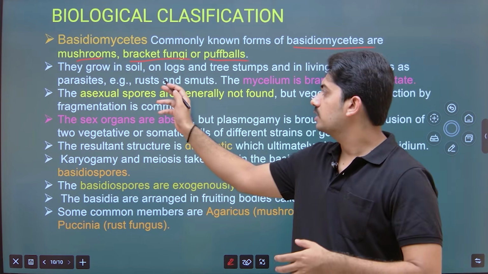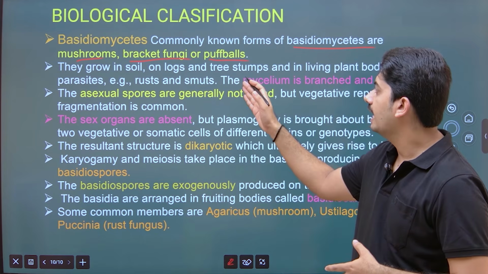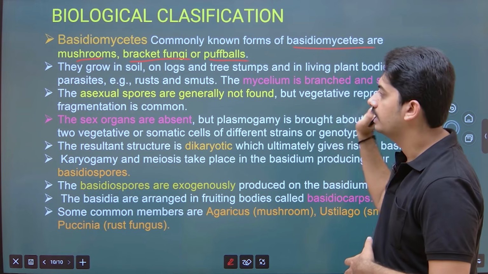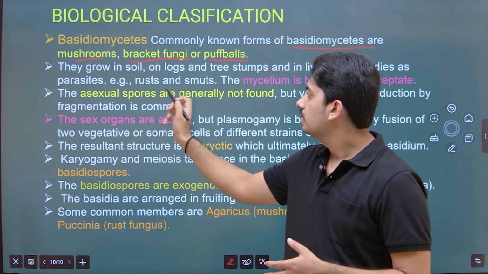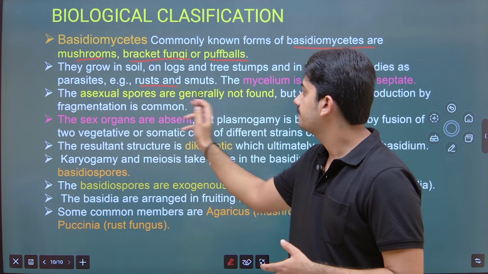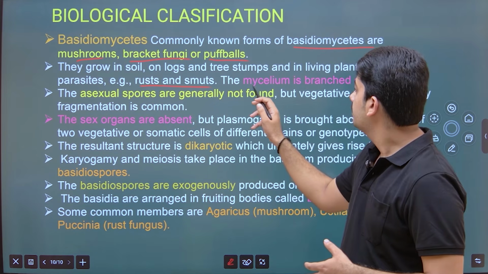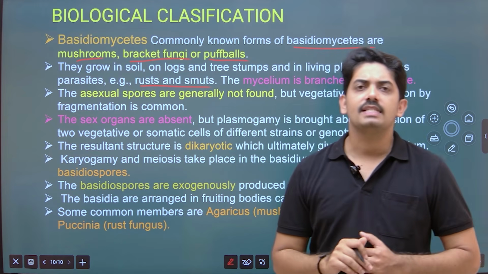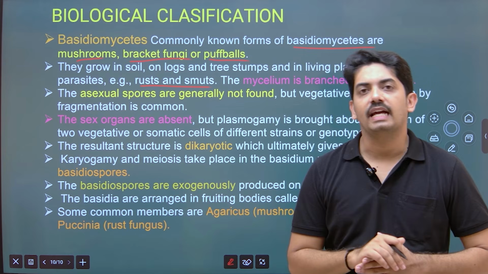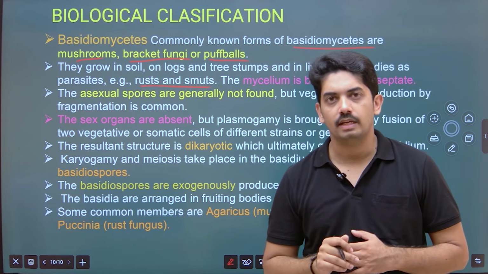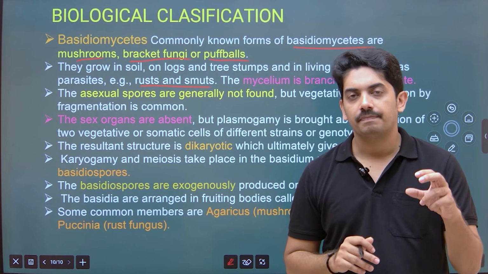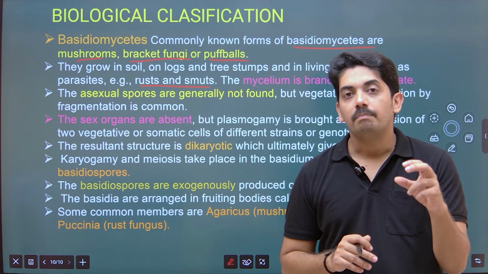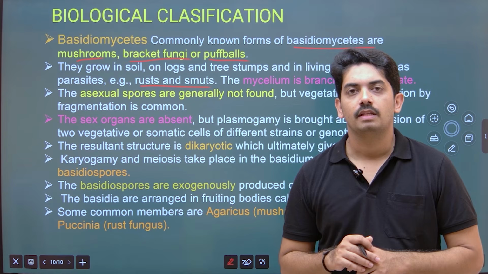So they grow in soil, on logs and tree stumps, and live in living plant bodies as parasites. So rusts and smuts. The mycelium is branched and septate. So there is a reason to name it as rust and smut. Okay, rusts are actually obligate parasites.